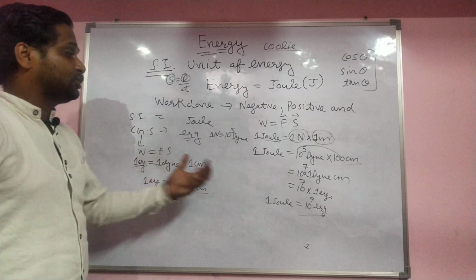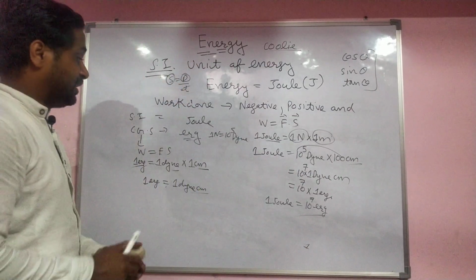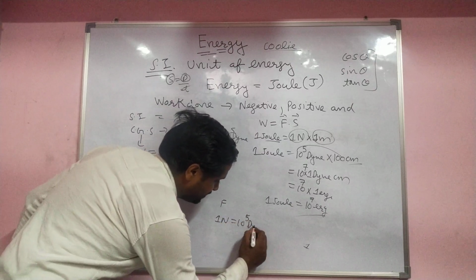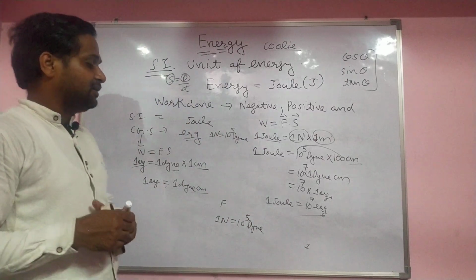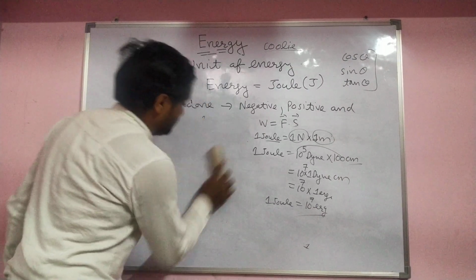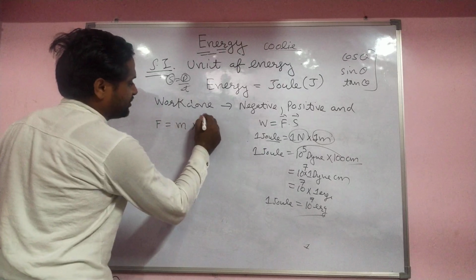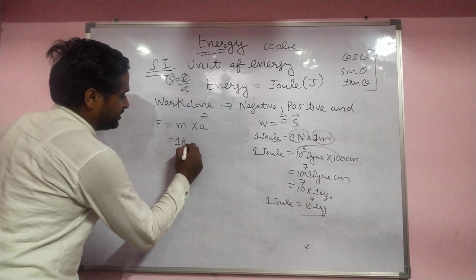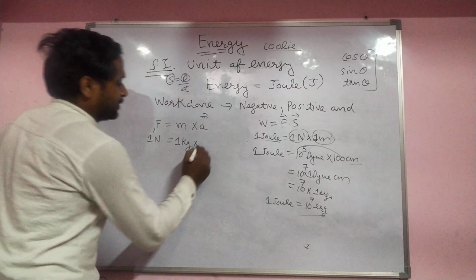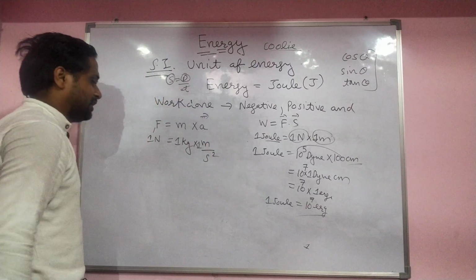So this was the CGS unit, and this was the SI unit. Now try to find the relation between CGS and SI units of force. In case of force, 1 Newton equals 10 raised to power 5 dyne. If you want to see how this relation comes, see there. Force equals mass into acceleration. Mass is 1 kg, force is 1 Newton, and the unit of acceleration is meter per second square. Here we also put 1.